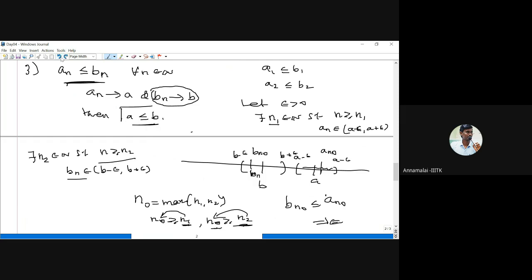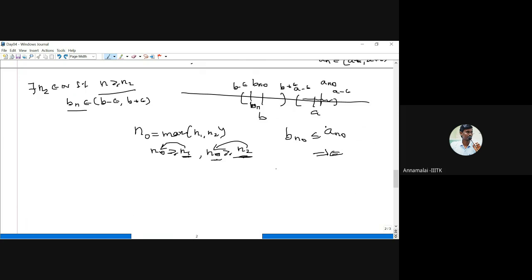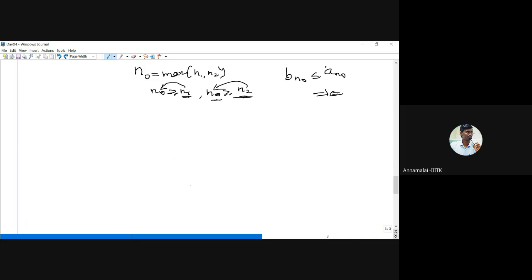Okay. So this is simple. To prove this, you take the assumption suppose not, and then we get a contradiction. Now, the next result.